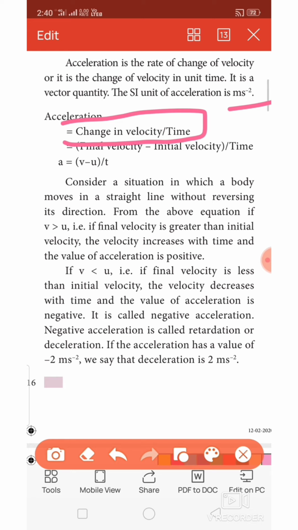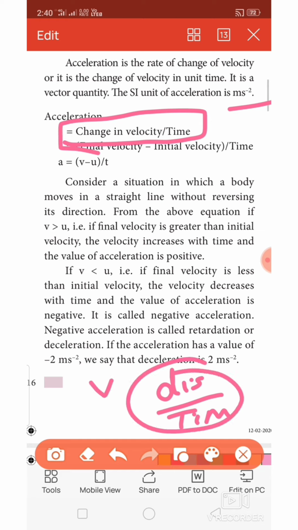Change in velocity divided by time. So what is velocity? Displacement divided by time. So that is v. Acceleration a is equal to v by t. So instead of v, I can write d by t. Here one t is there into t.